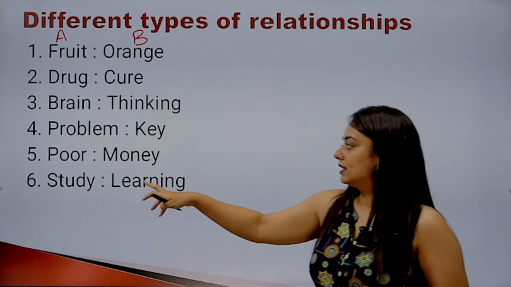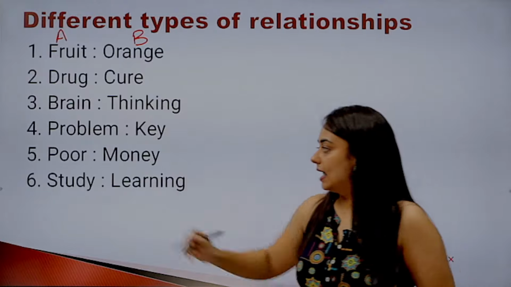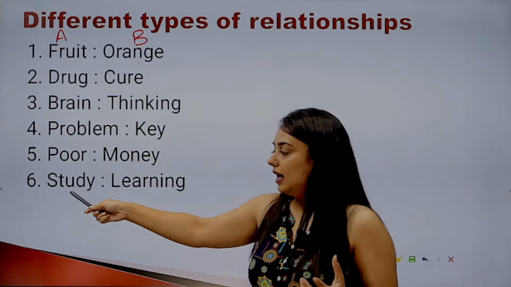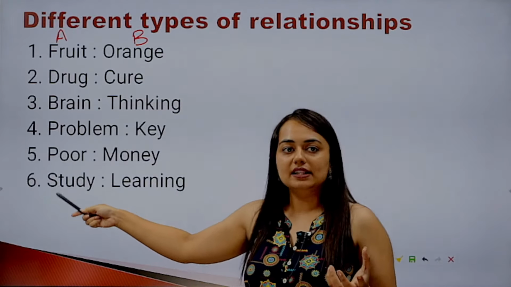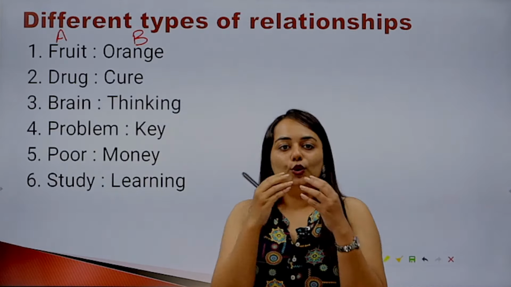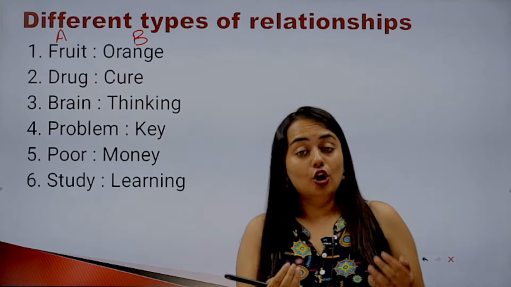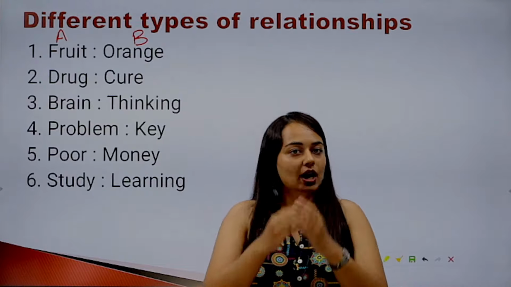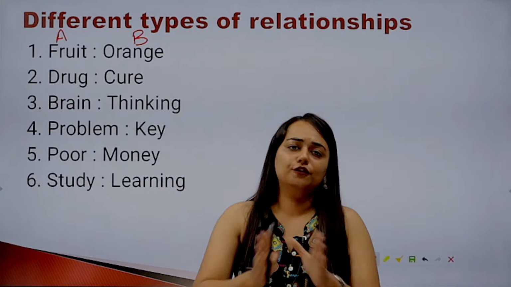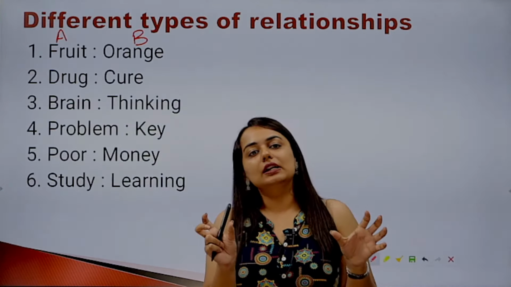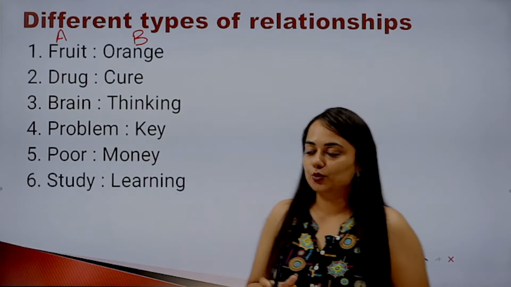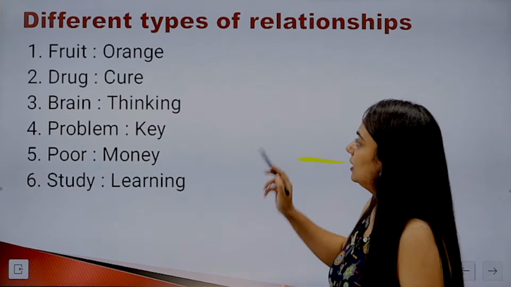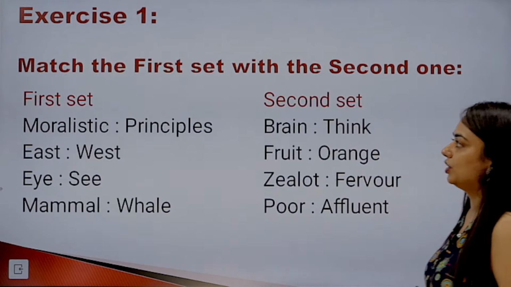In the sixth one, study and learning, we can say A leads to learning. So there are various ways of learning. A is one of the types, right? By studying, you learn things. So this is how you have to find out or decode the relationship. ये वो first step है जो मैंने mention किया था last slide में. After decoding the relationship, half of the work is done. अब आपको similar relationship वाले pair को select करना है options में से. So after getting this clear, let's see some questions now.